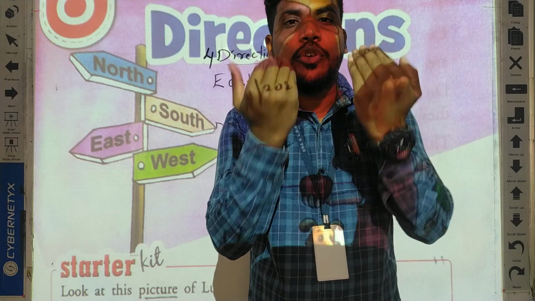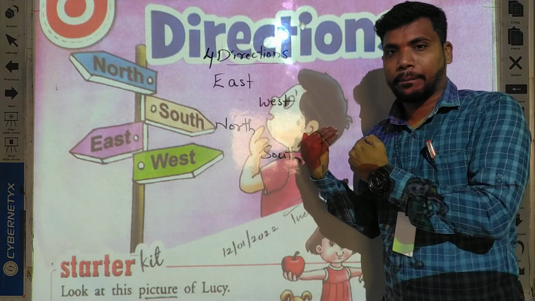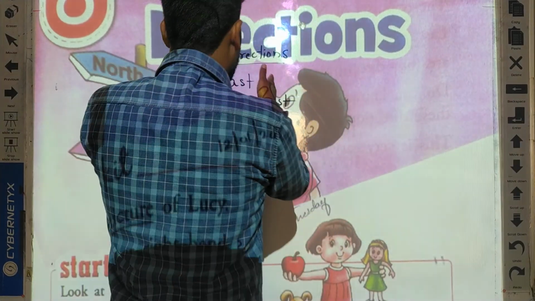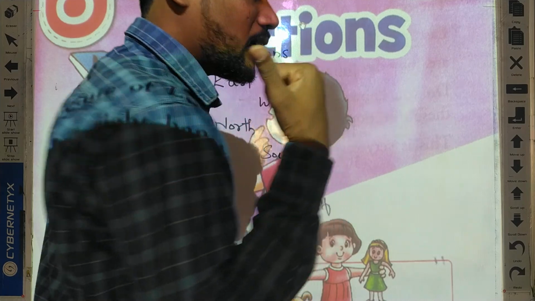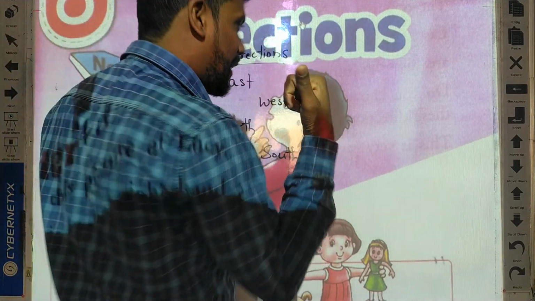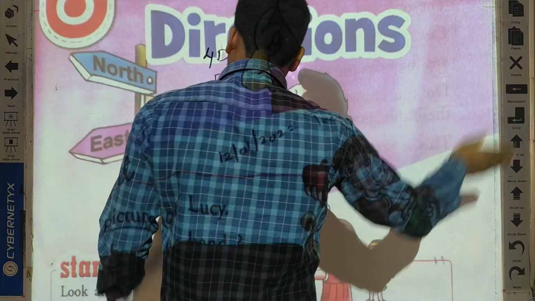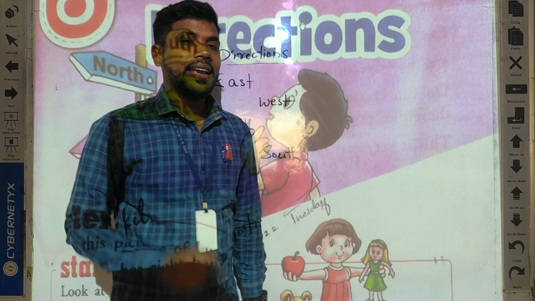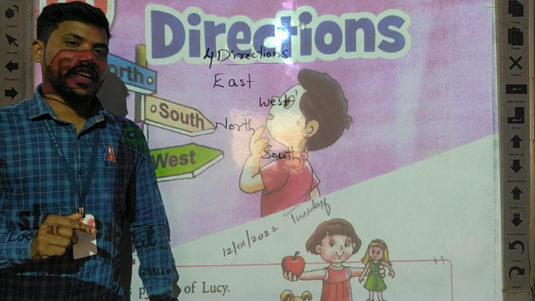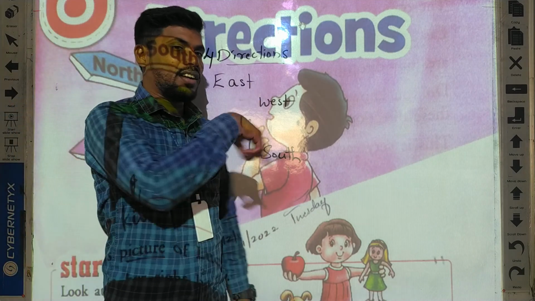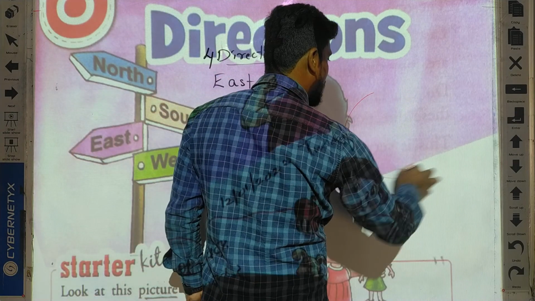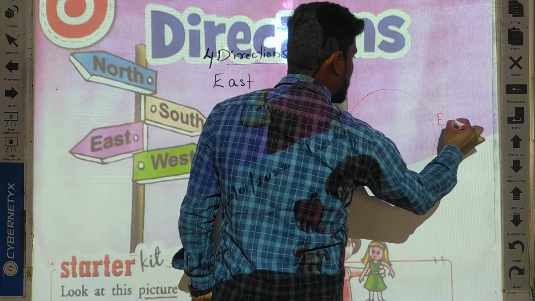If you face towards the north side, for example, this is north and your back is south. Understand? And your right is east, left is west. Here we have to remember one thing. These directions cannot move.